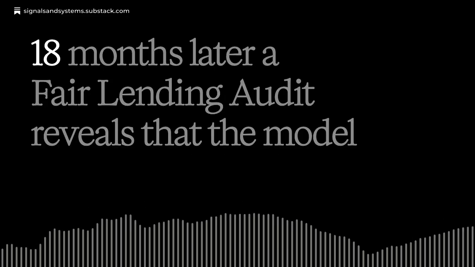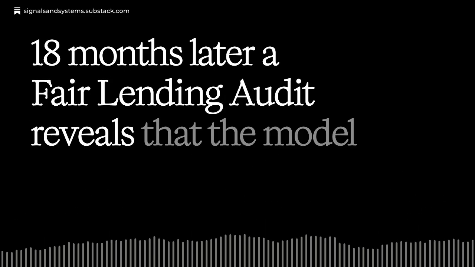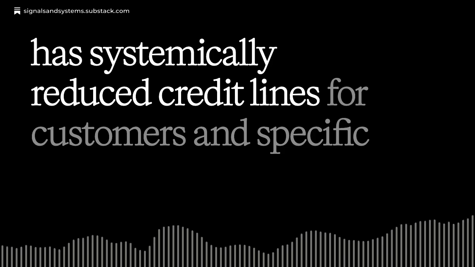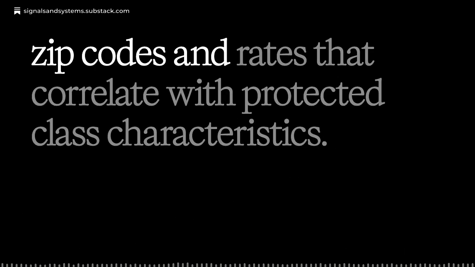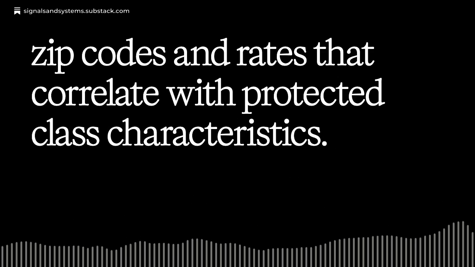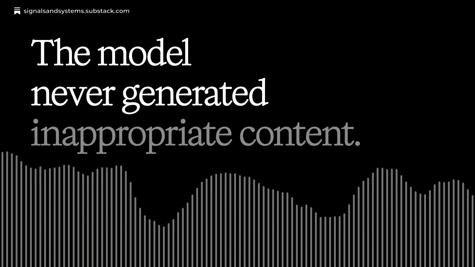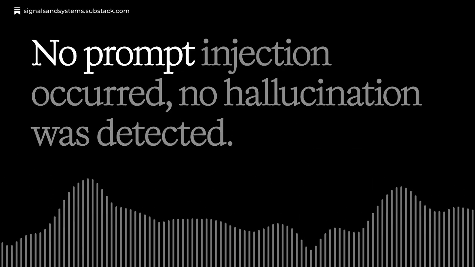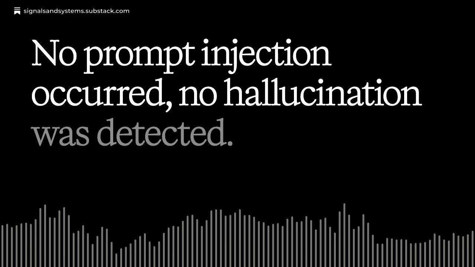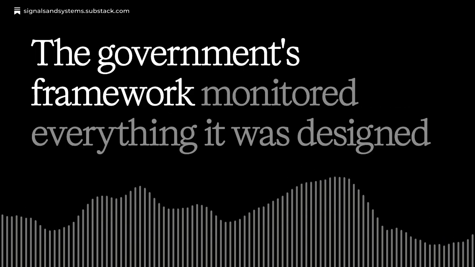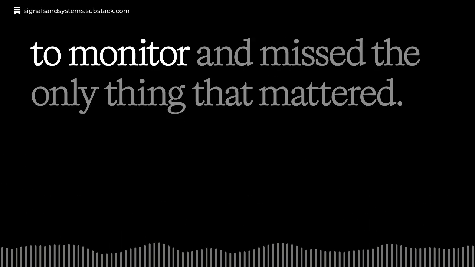they apply it. 18 months later, the fair lending audit reveals that the model has systemically reduced credit lines for customers in specific zip codes at rates that correlate with protected class characteristics. The model never generated inappropriate content. No prompt injection occurred. No hallucination was detected. The governance framework monitored everything it was designed to monitor and missed the only thing that mattered.